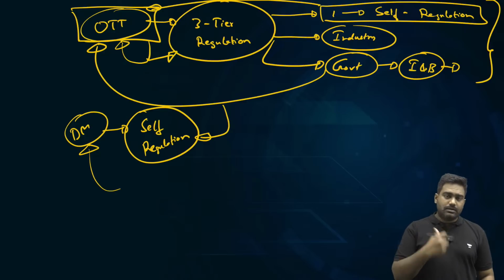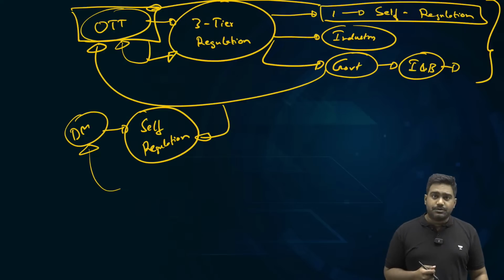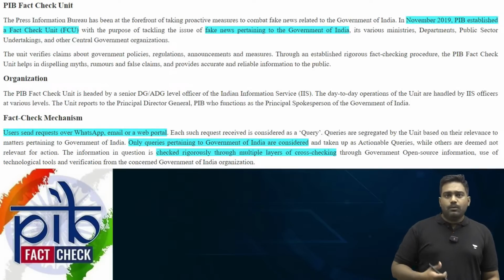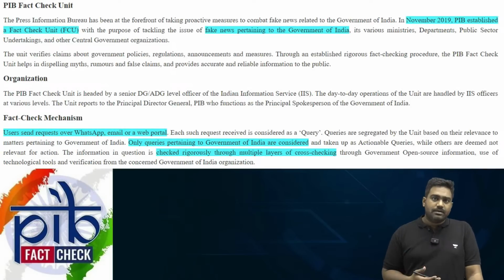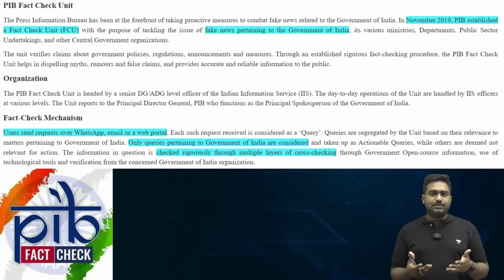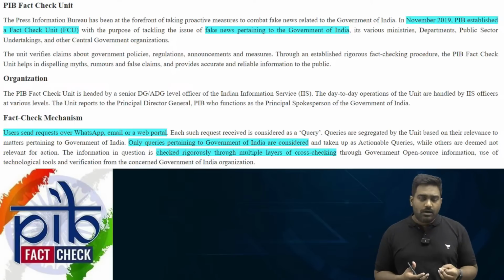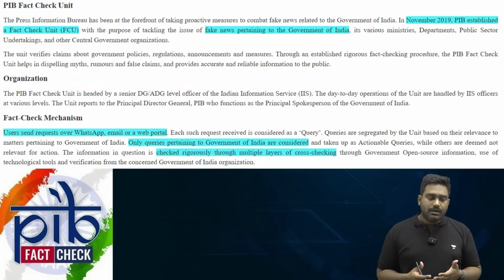So don't you think that cripples your right to free speech and expression, your right to voice your concern, raise your dissent, oppose the government. This is a guaranteed fundamental right. In fact, the right to dissent, the right to free speech and expression is the hallmark of a free democracy.